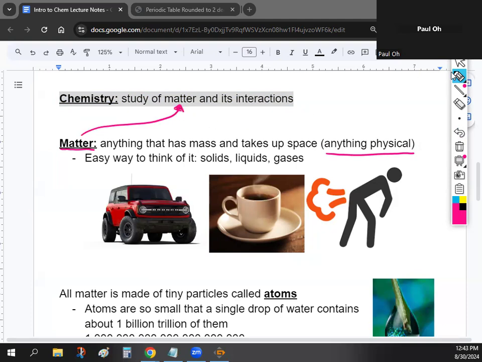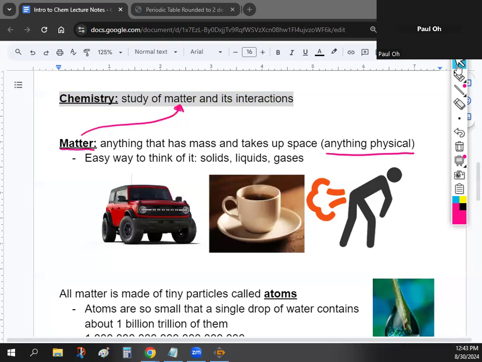For this class, an easy way to think about it is solids, liquids, and gases. Yeah, I know there are other types of matter you might have learned about, like plasma and things like that. But for this class, we're just going to talk about the three basic ones. So matter is anything that is physical.